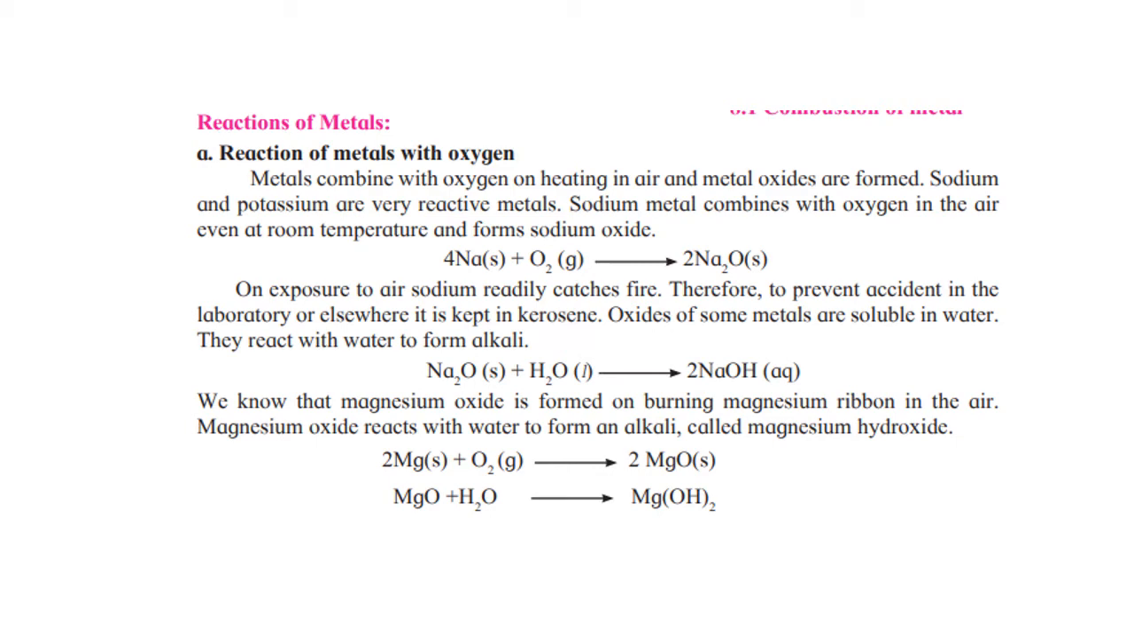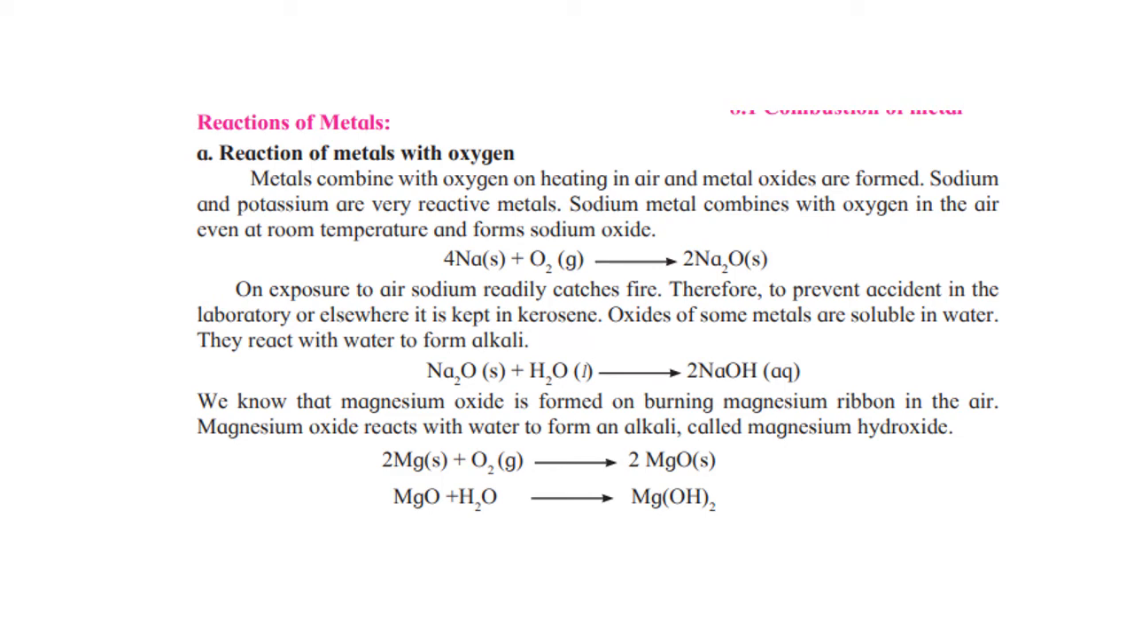Oxides of some metals are soluble in water. They react with water to form alkali. For example, sodium reacts with oxygen to form sodium oxide. That sodium oxide, when dissolved in water, forms sodium hydroxide. We have learned when we studied acids and bases that the oxide of a metal forms a base or an alkali. We know that magnesium oxide is formed on burning magnesium ribbon in air. Magnesium oxide reacts with water to again form an alkali called magnesium hydroxide.